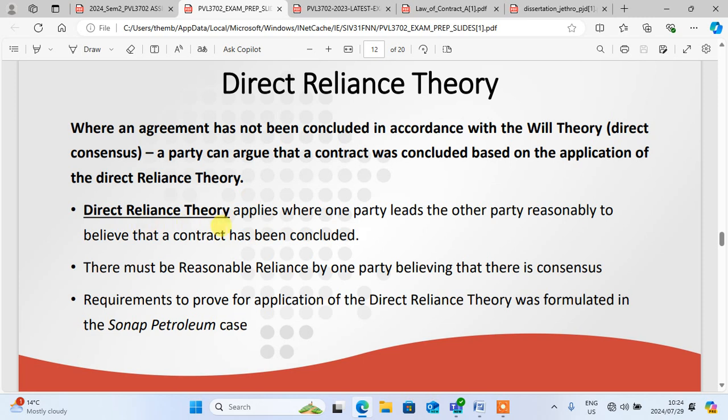Direct reliance theory applies where one party leads the other party reasonably to believe that a contract has been concluded. There must be a reasonable reliance by one party believing that there is consensus. The requirements to prove for the application of the direct reliance theory were formulated in the Sonap Petroleum case.